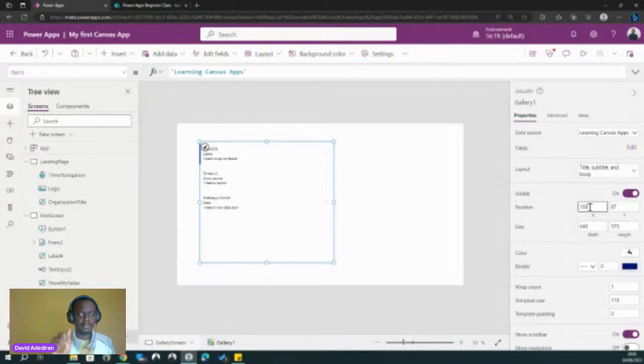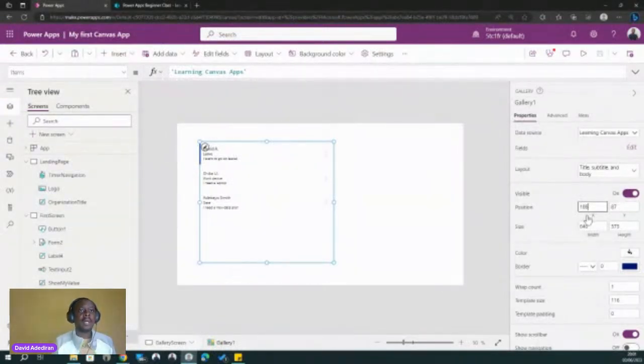Yes. All right. So basically, X is saying where do we want to position our control on the horizontal axis. I hope I'm getting it right. For the horizontal, that's the X, right? So between left to right, basically. So now